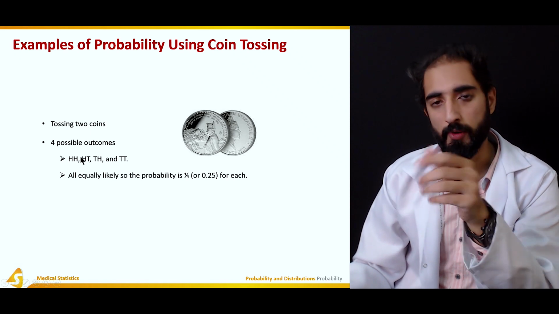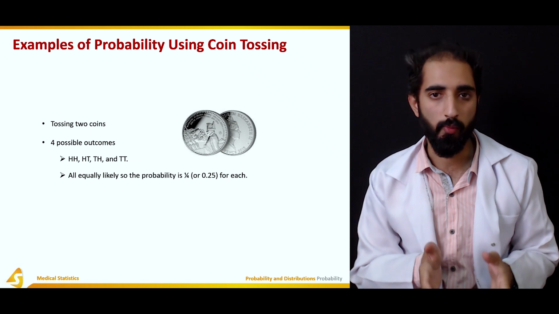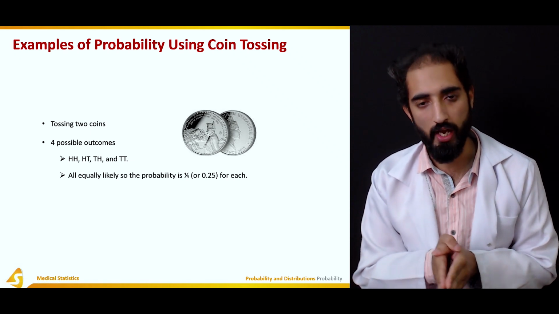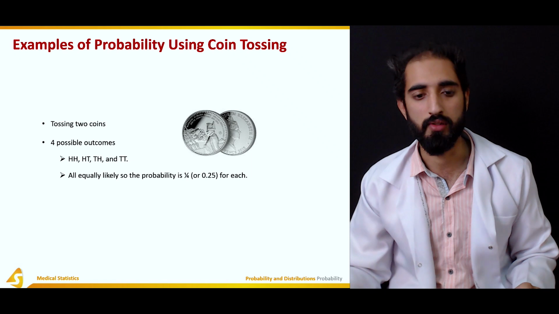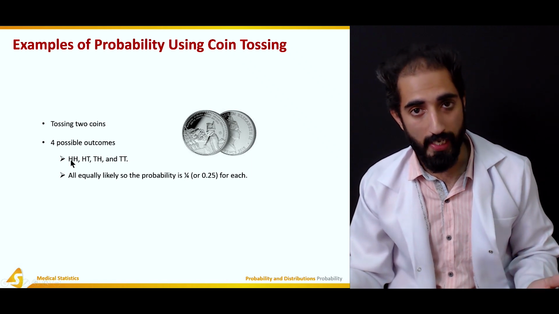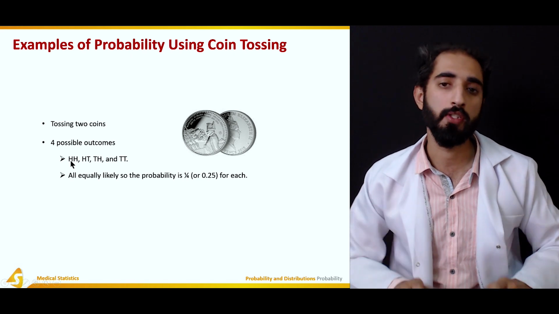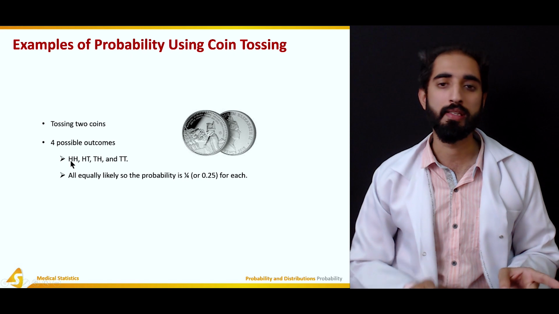As these two are pretty much the same, one head and one tail, we can add the probability of both of them, and 25% plus 25% gives you 50%. So there is a 25% probability that it would be both heads, 25% probability it would be both tails, and a 50% probability that there will be one head and one tail.